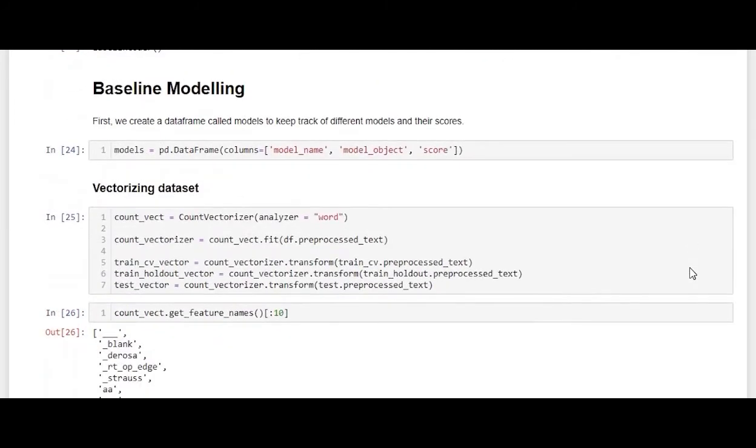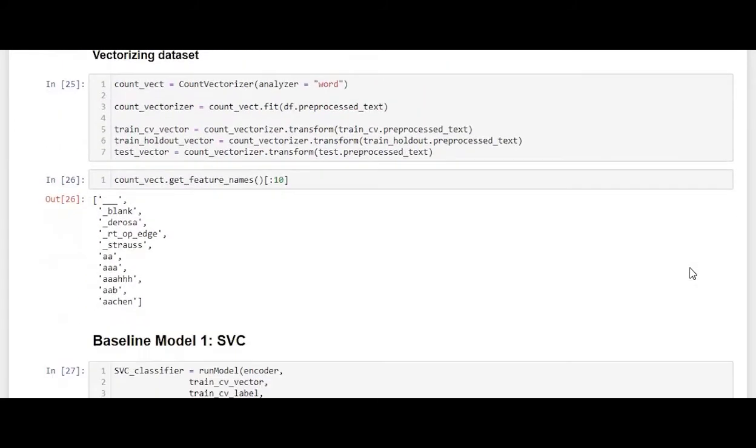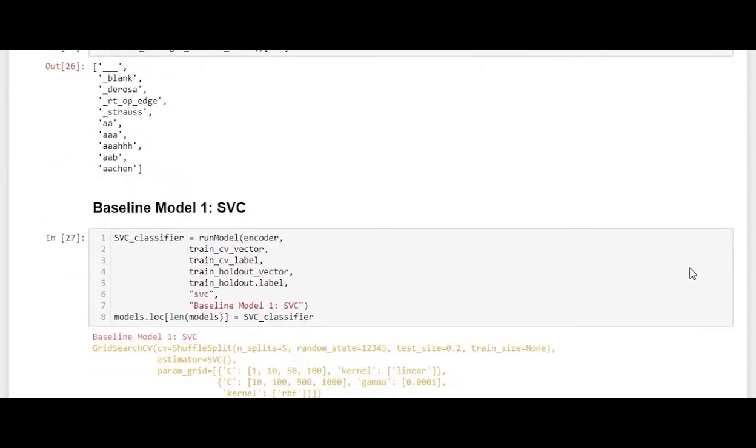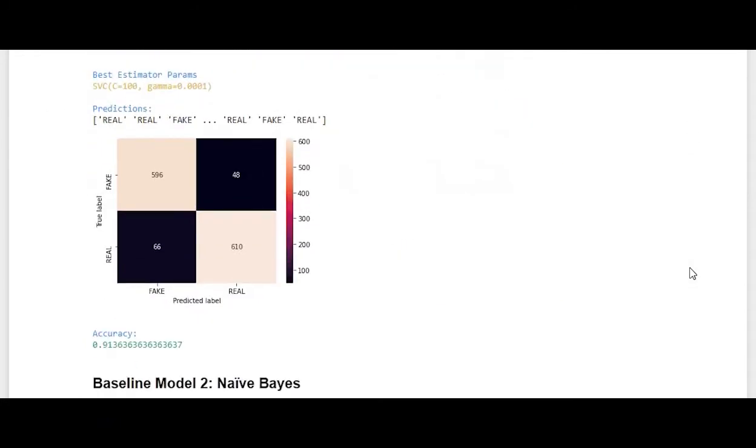Now coming towards the baseline modeling part. As mentioned earlier, we have made use of 3 algorithms for our modeling process. The first model that we used was SVC, which is support vector classifier. The main goal is to create the best line or decision boundary, called a hyperplane, to segregate the given space into classes. Using this model, we are able to achieve an accuracy of about 91.36%. This graph gives us an idea about the true label of the news and the predicted label of the news.